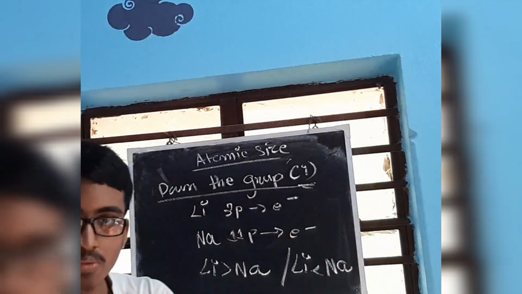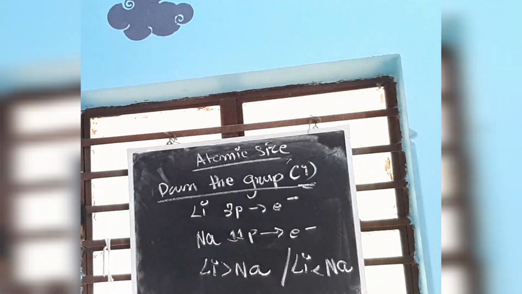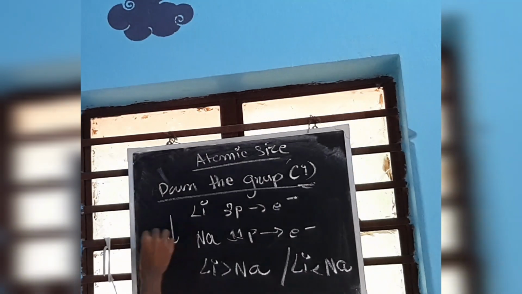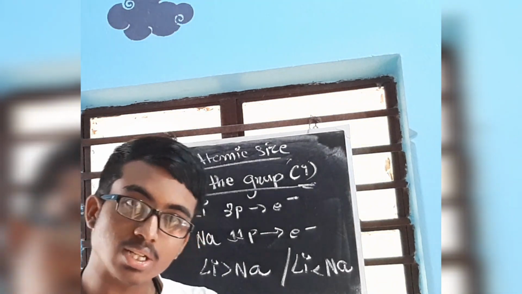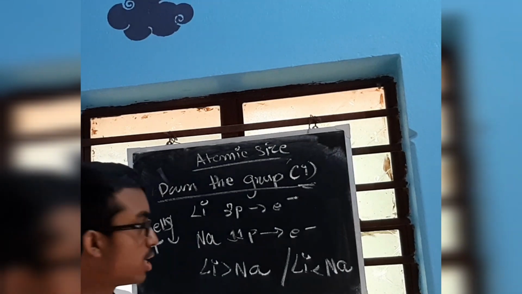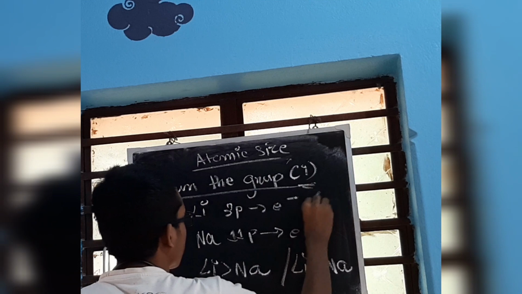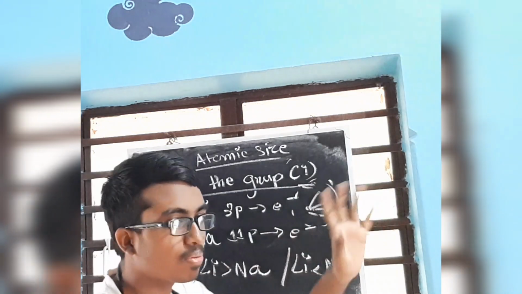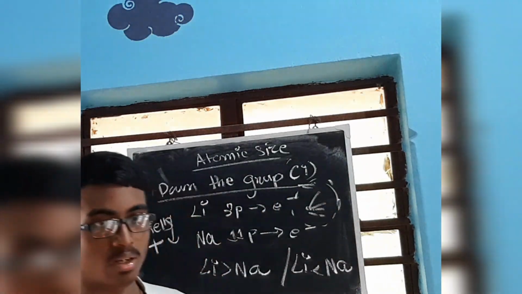Based on the nuclear pull factor, if we see, then this should be smaller in size than lithium, but it is not the case. Why? Because when we move down the group, shells add on. So if shells are adding on, then nuclear charge power has to decrease. In physics you must have read that if a force is produced from here, the force will act within a particular range. Beyond that range the force is not acting. Similarly, some concept of this is also being applied over here.